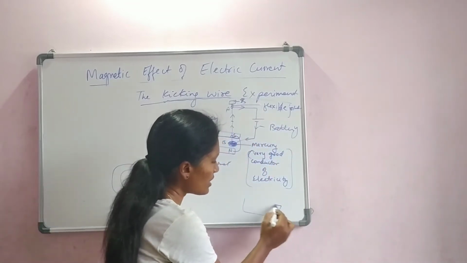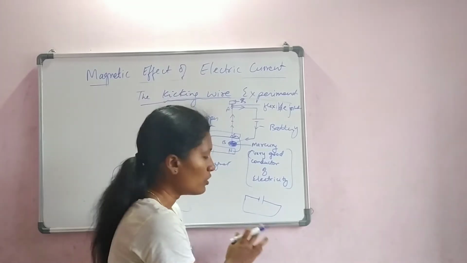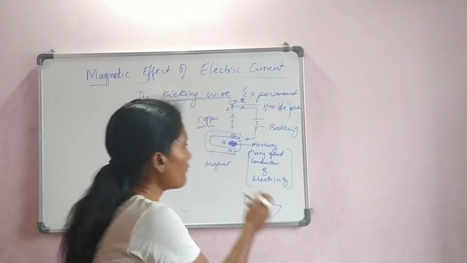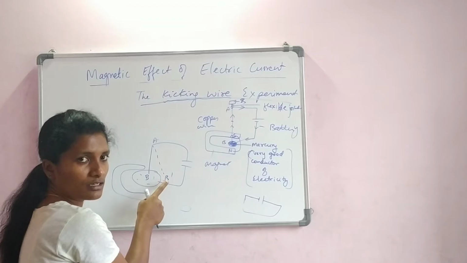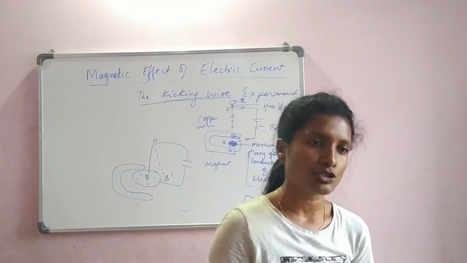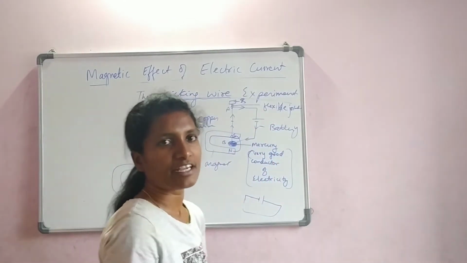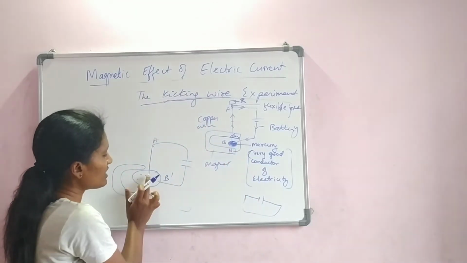If you want the circuit to run, it should always be closed. Then only the electricity will flow. Somewhere if you cut that, it becomes open, so the current will not flow. Now your circuit is open, right? So the flow of current will not happen. So as soon as the current stops, what happens? The magnetic effect will stop. The magnet will not apply the mechanical force. Now again the wire will go back, it will touch that.